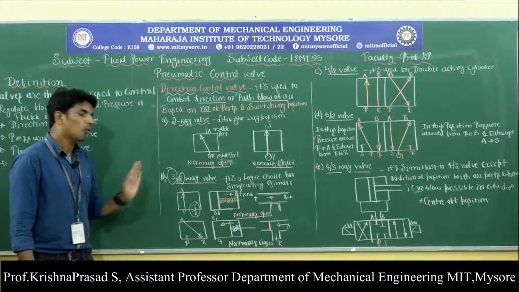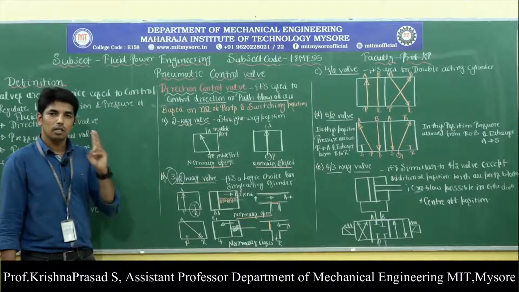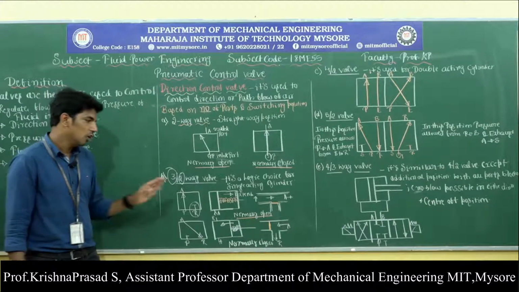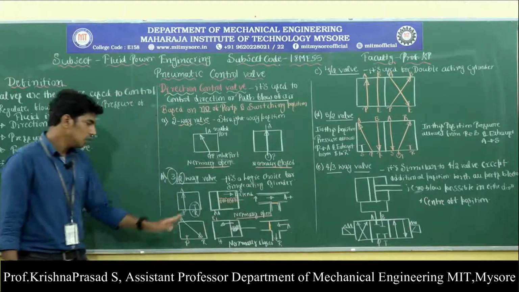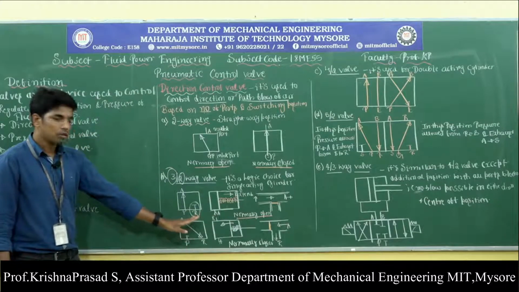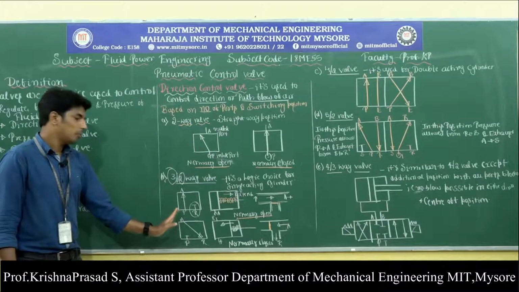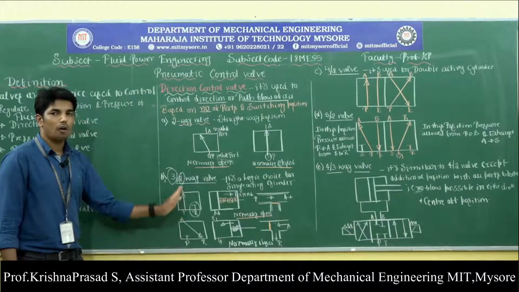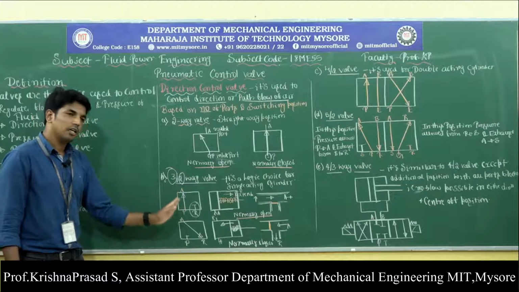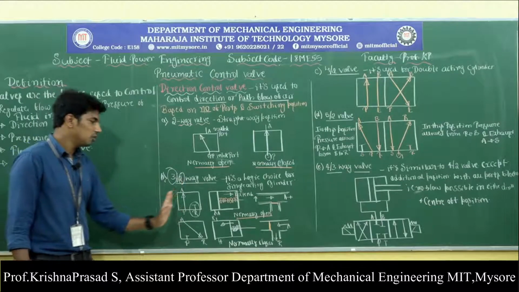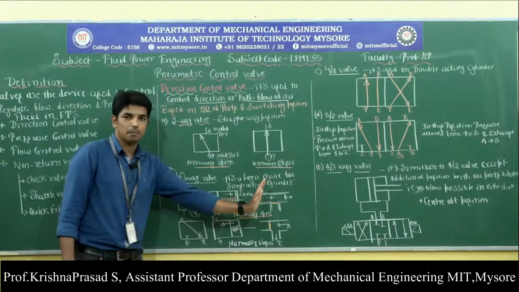I repeat, what happens in the case of the 3/2 way valve? There are 3 ports and 2 positions. In the normally open position, the reservoir port is blocked, and the air is supplied from the inlet port to the outlet port. Because of this, the cylinder is going to extend.